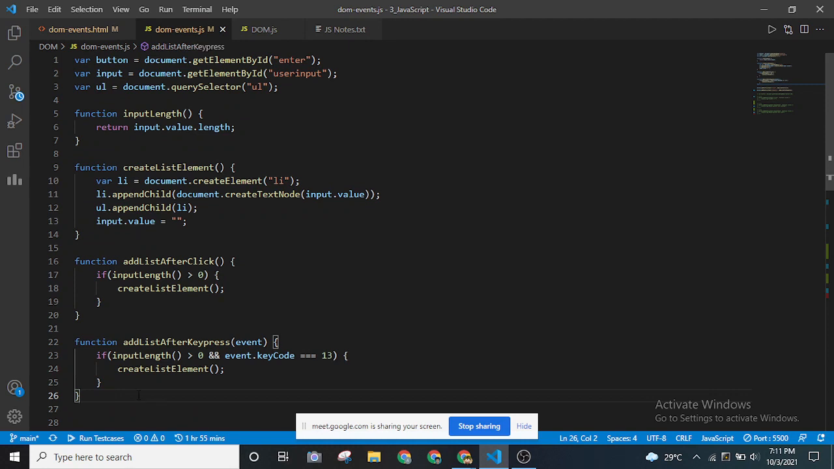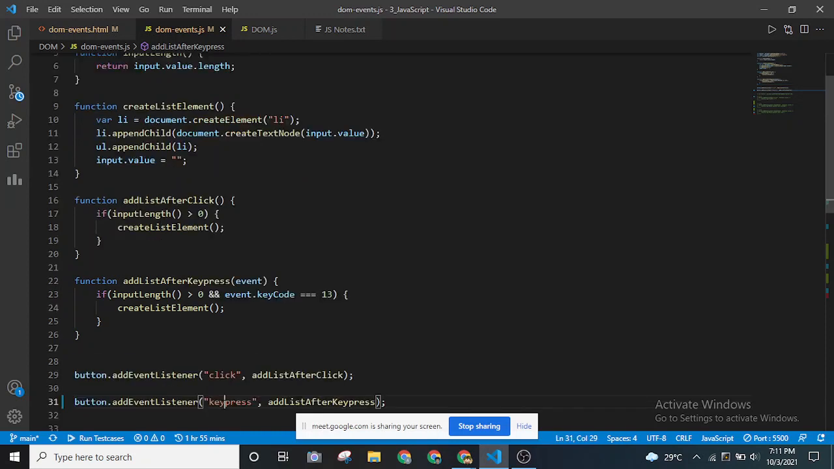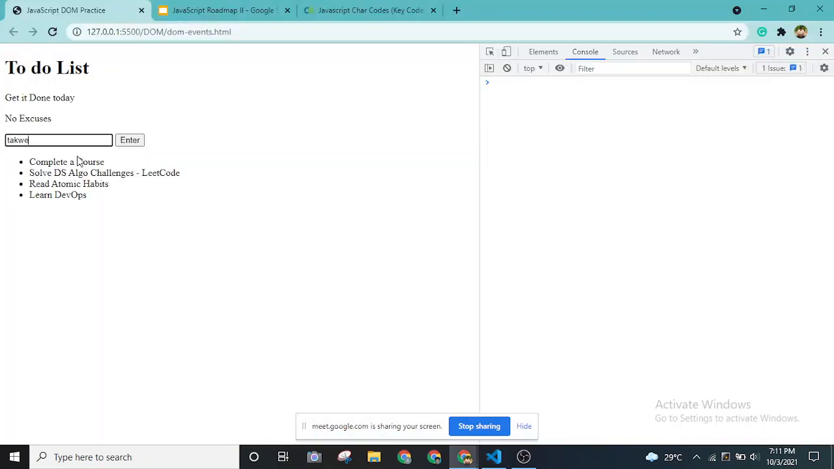This key press event is nothing but this: if I type "take a walk" and I'm not going to use this button, instead I'm going to use the keyboard enter button. Enter. Just a second, I think it's okay. Let me refresh it.